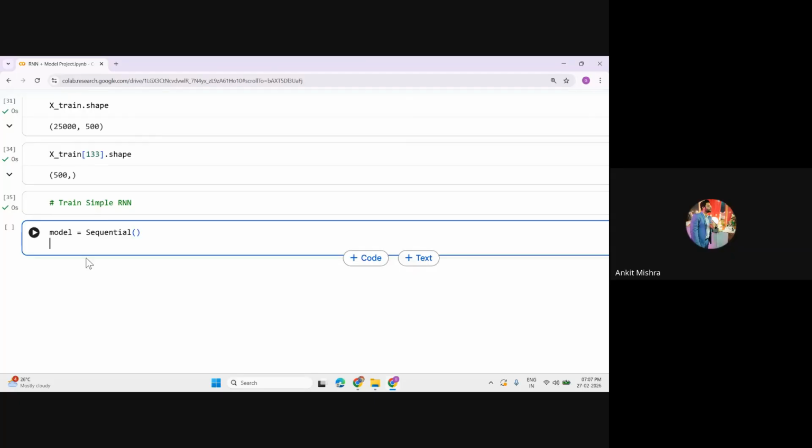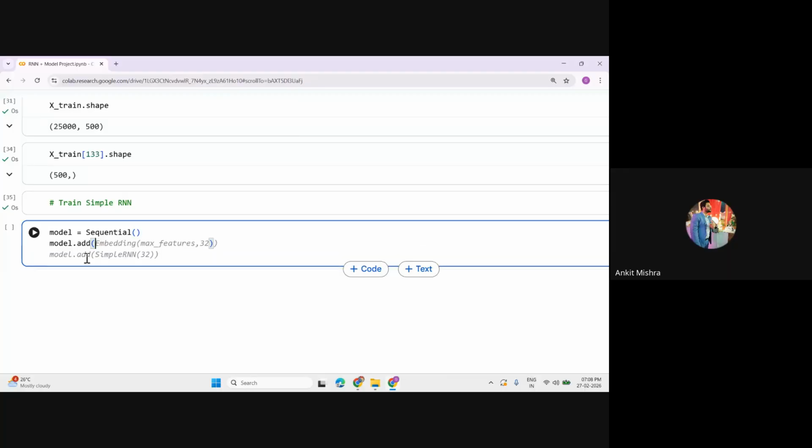Inside this sequencer, we have to add our multiple dense layers, right? But before adding that dense layer, we have to convert that word data into a set of tokens. And we have to convert the tokens into a set of embedding techniques, right? Embedding is completely based upon feature vectorization, right? So in this first sequential layer, you will not directly add the dense layer.